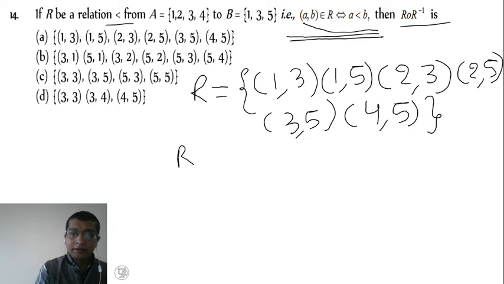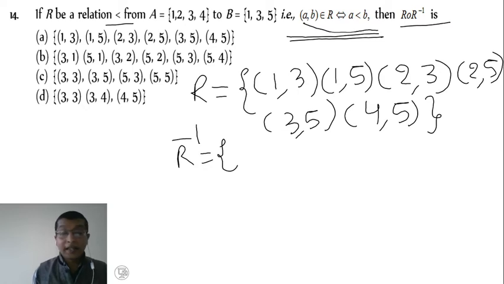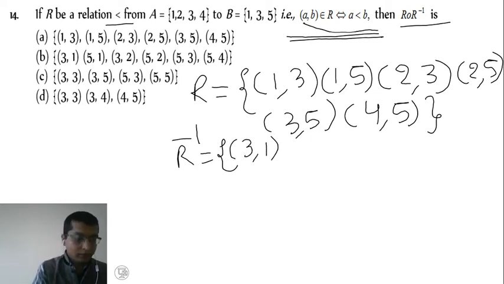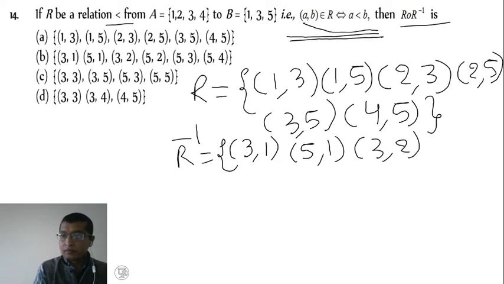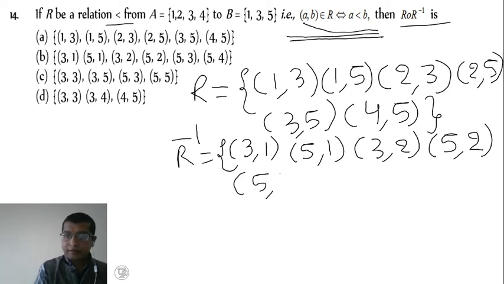Then R inverse. Inverse means we have to interchange the elements in the ordered pairs. So (1, 3) becomes (3, 1). Next (5, 1), (3, 2), (5, 2), (5, 3), (5, 4).